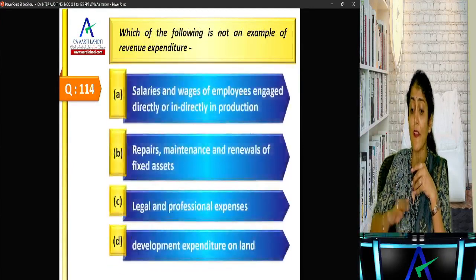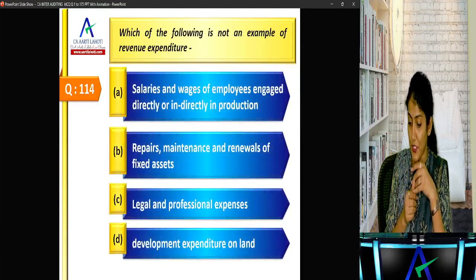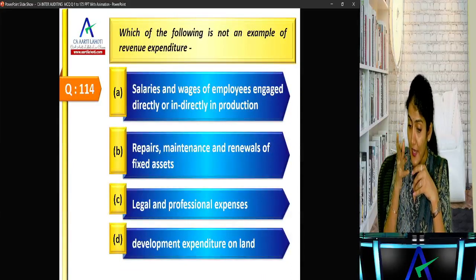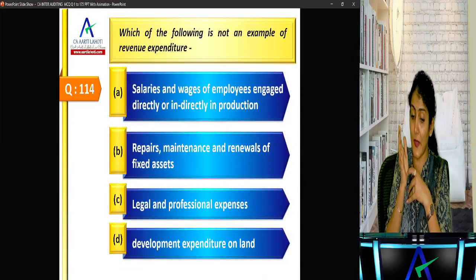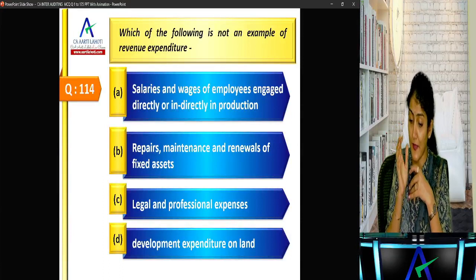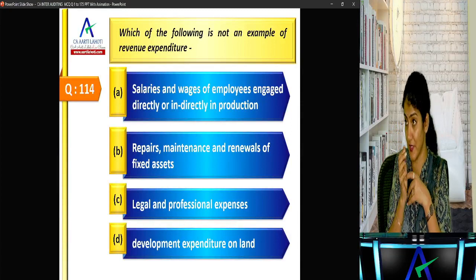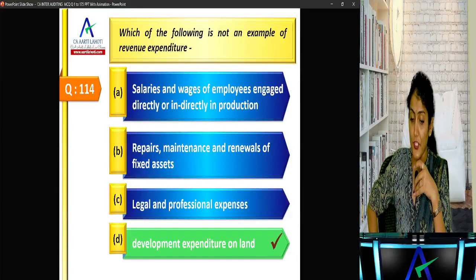Which of the following is not an example of a revenue expenditure? Salaries and wages of employees engaged directly or indirectly in production, repairs and maintenance, renewals of fixed assets, right? Legal and professional expenses, development expenditure on a land, right? So development expenditure on the land.